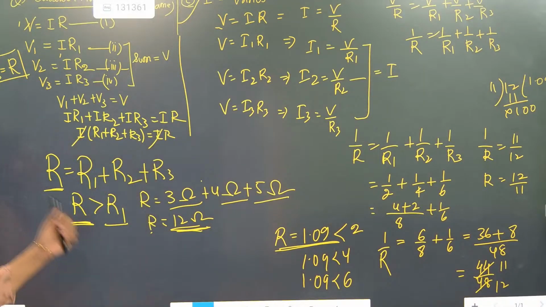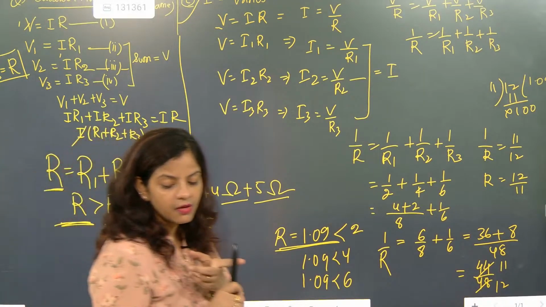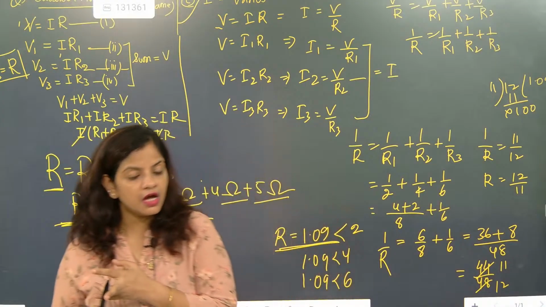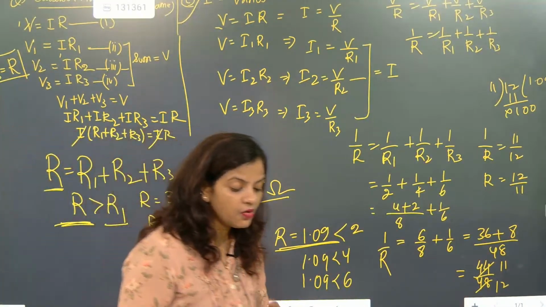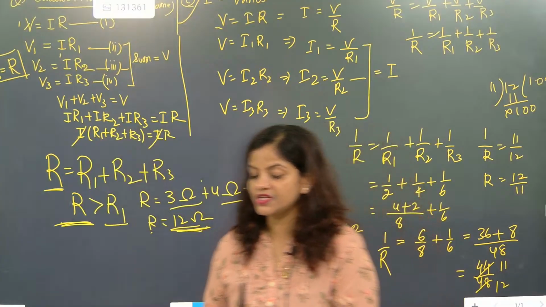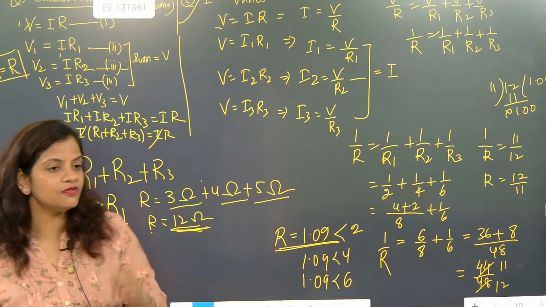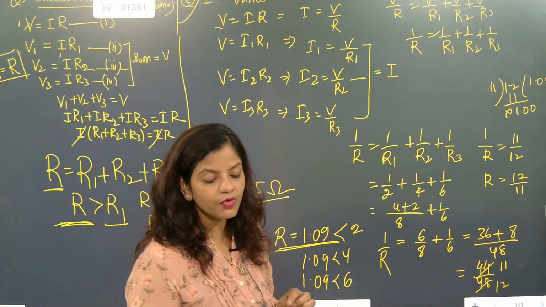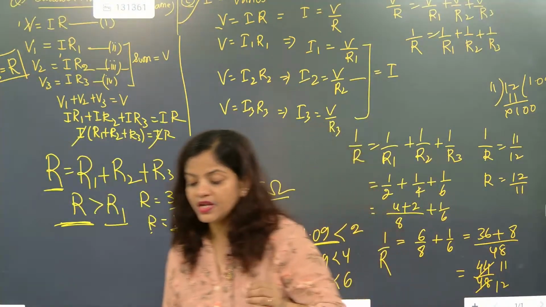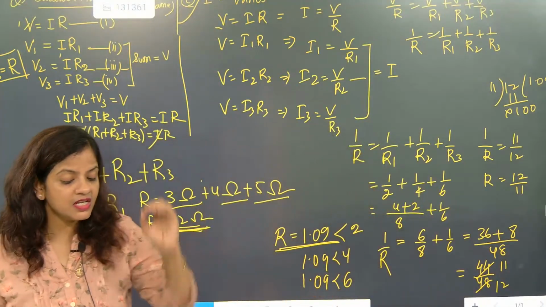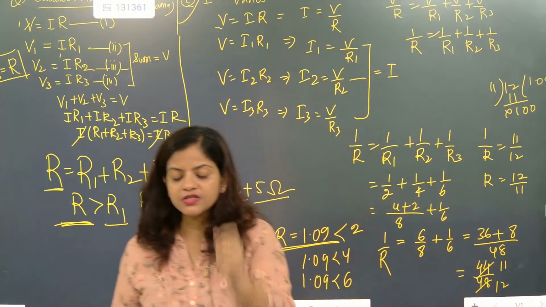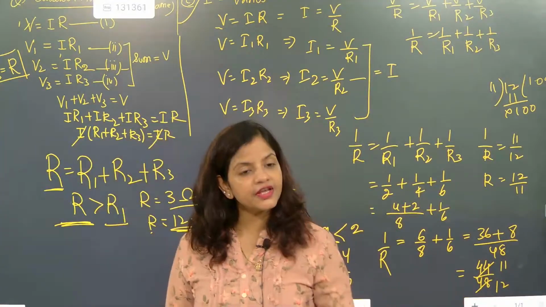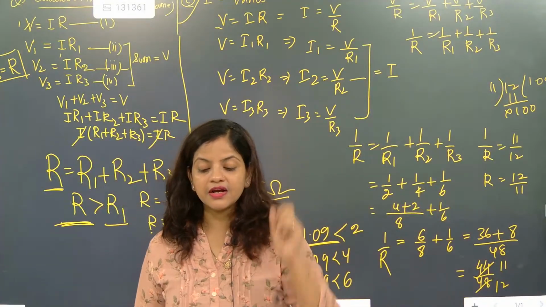So this is how equivalent resistance works. We learned about potential difference, we learned about current, we learned about equivalent resistance. Now, are we ready for the numericals? I will teach you how to resolve circuits also. But one thing I'm going to ask from you: why do you believe series connection is not good and parallel connection is good? Only one small answer.